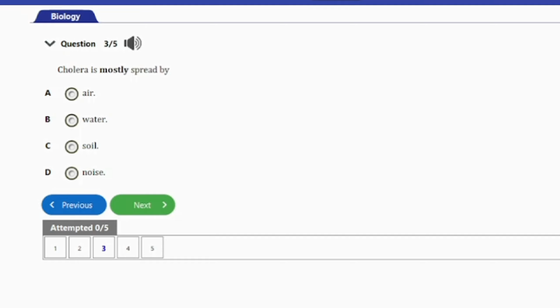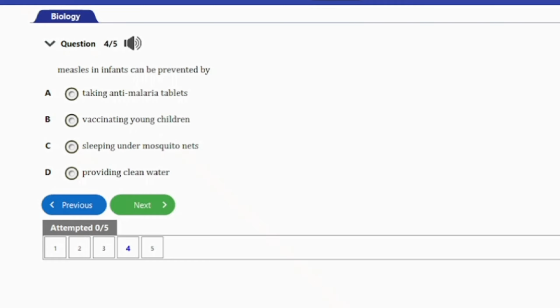It says, cholera is mostly spread by A, air, B, water, C, soil, D, noise. So guys, obviously the answer to this question here is option B, and that's water. So let's go ahead and consider the next question, guys. That's question number 4 here.